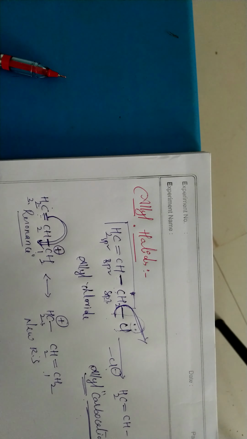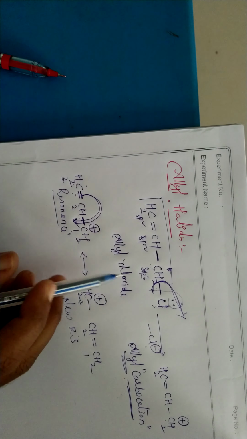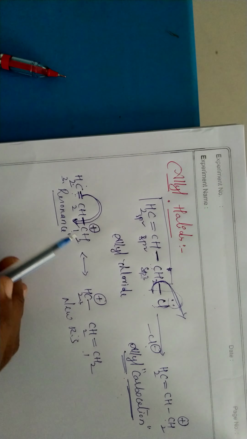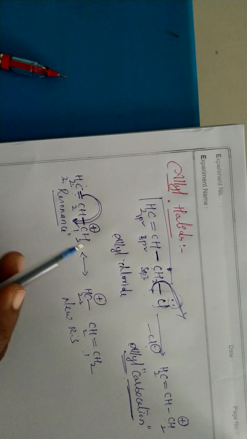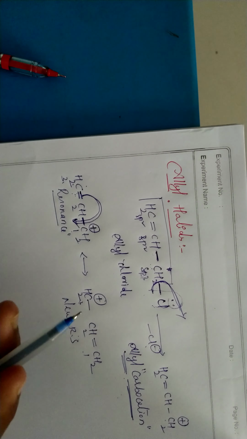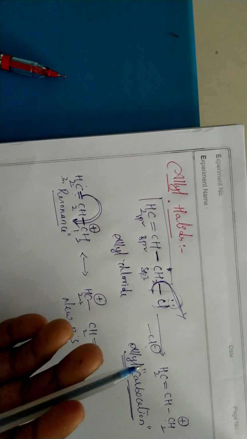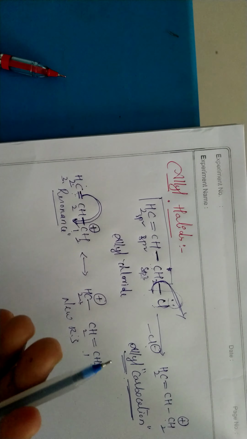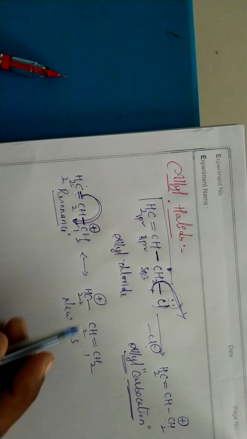So that's why it is ready to donate Cl minus as a nucleophile, and it is involved in the resonance structure. So finally, what is happening here? The allyl carbocation formed due to chlorine going out participates in resonance to become stable. So when chlorine goes out, stability becomes possible, so it is ready to donate Cl minus. It is ready to donate Cl minus means allyl halides are highly reactive toward nucleophilic substitution reactions.